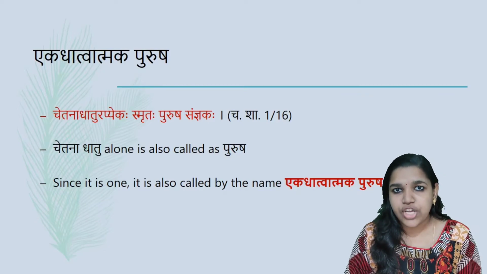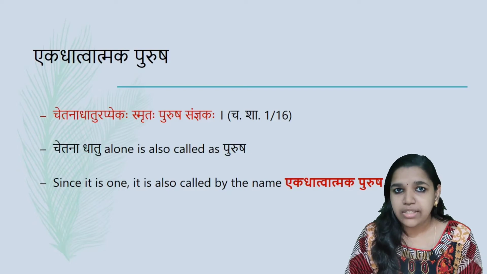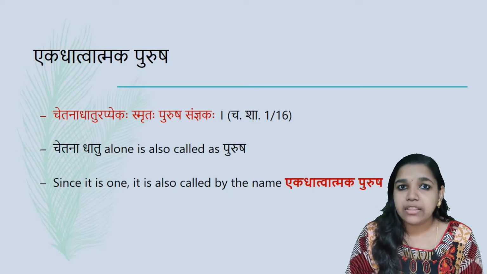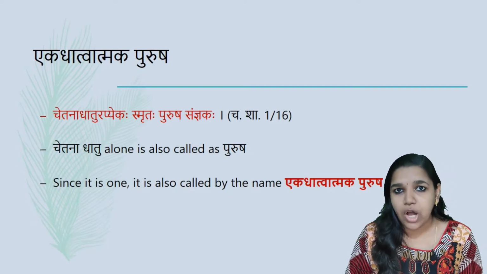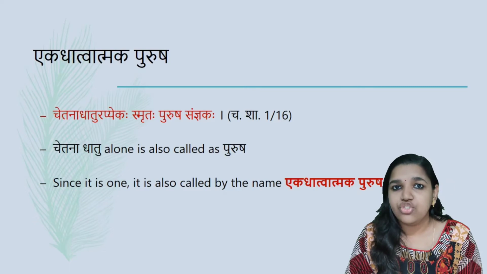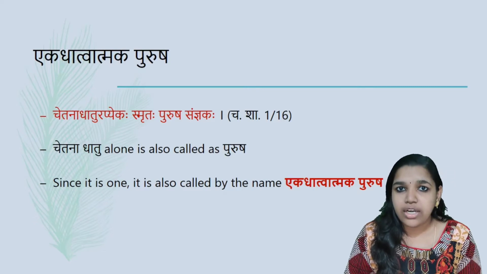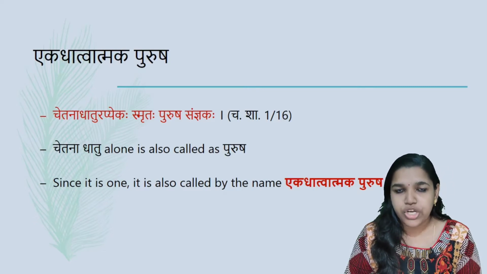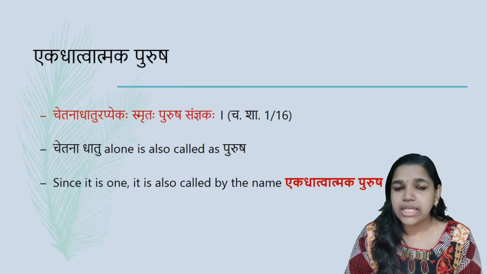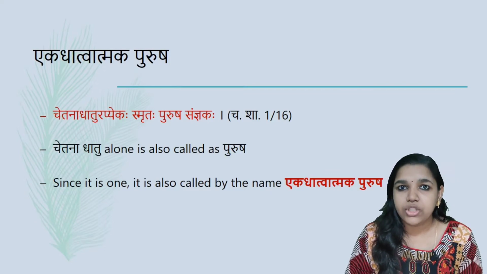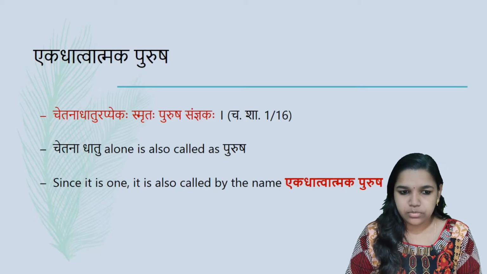Even if this Sharira, Indriya and Sattva combination is present, it may not be Chetanavan. And when this Atma comes into contact with this combination, that particular Sharira becomes Chetanavan, and as this Atma is responsible for the Chetana of the Sharira, we call it the Purusha. And also, as the Chetana is the only one factor we are considering here, we call it Ekadhatvatmaka Purusha.